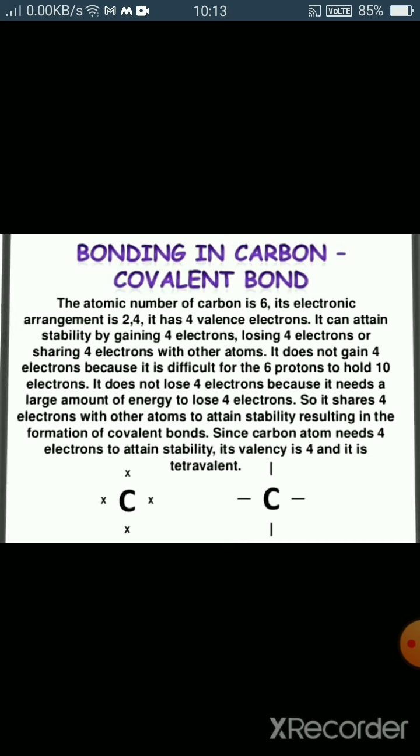Generally it does not lose 4 electrons because it needs a large amount of energy to lose 4 electrons. So it shares 4 electrons with other atoms to attain stability, resulting in the formation of a covalent bond. A covalent bond is the bond formed by the sharing of electrons. So here carbon shares 4 electrons with other elements. In this way, the carbon atom needs 4 electrons to attain stability, and its valency is 4, and it is tetravalent as its valency is 4.